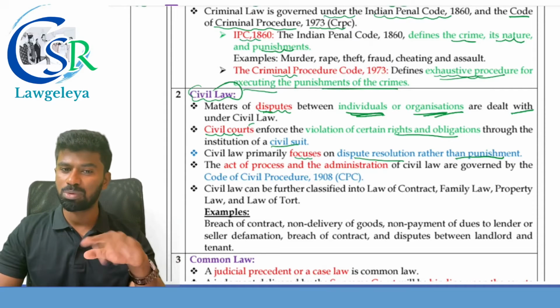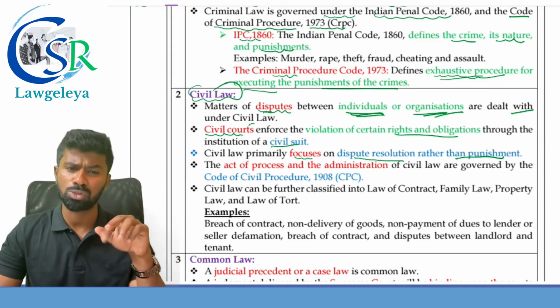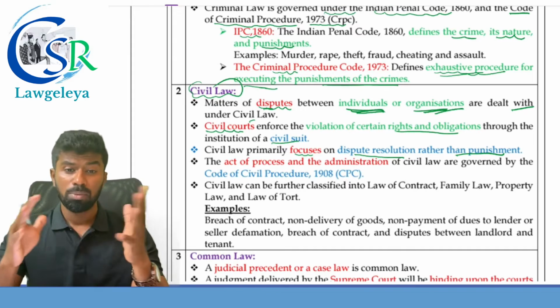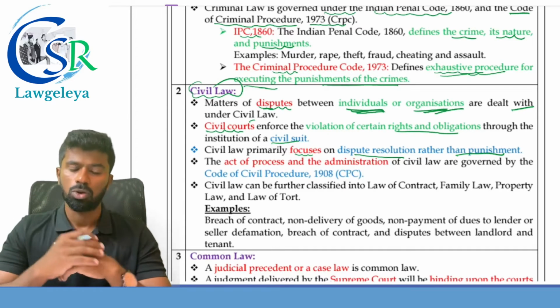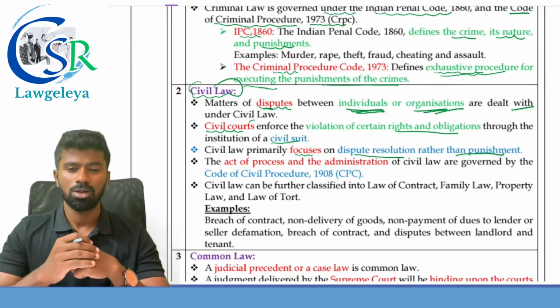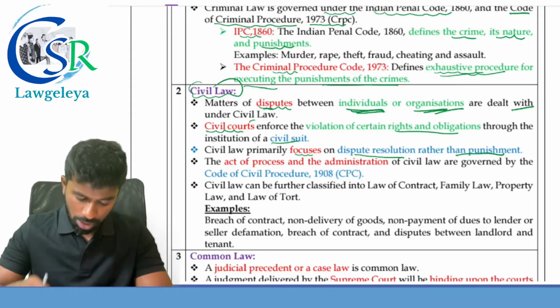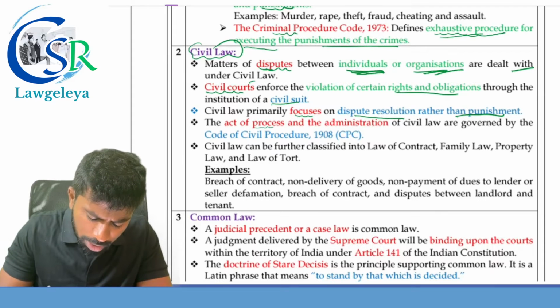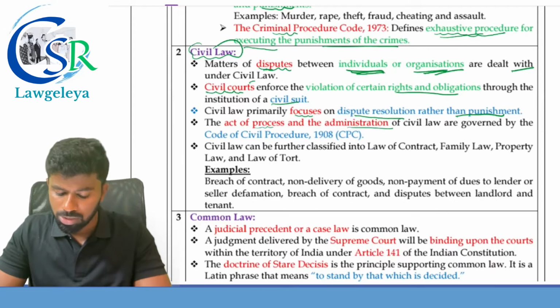One more difference between criminal law and civil law. They may ask this question in the examination. Difference between criminal law and civil law. Criminal wrong concerned with the public wrongs, whereas civil law is concerned with what? Rights of an individuals.